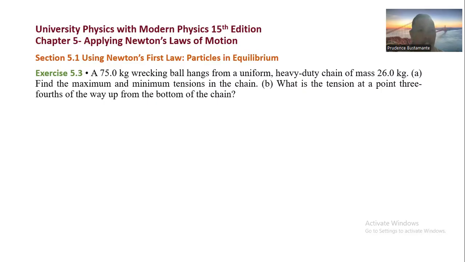In exercise 5.3, a 75.0 kilogram wrecking ball hangs from a uniform heavy-duty chain of mass 26.0 kilograms. Find the maximum and the minimum tension in the chain. What is the tension at a point 3/4 of the way up from the bottom of the chain? So we have here a problem.